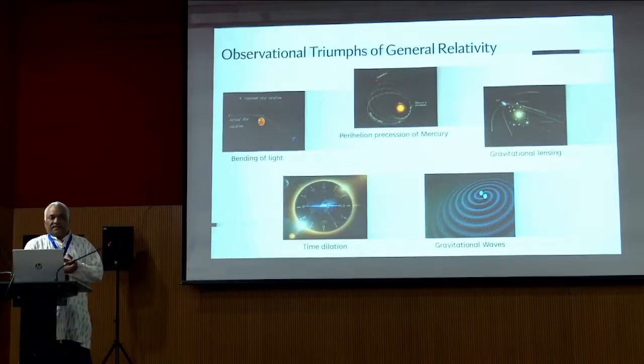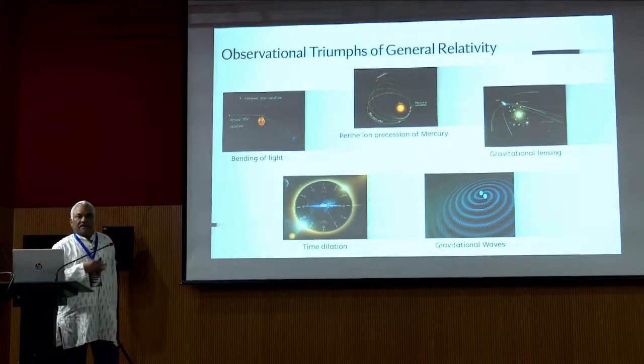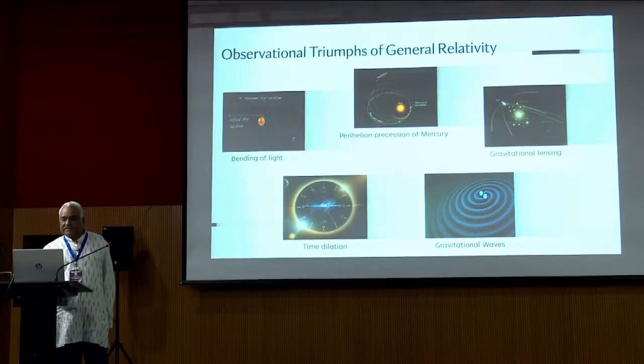Now these are the observational tests. The success of general relativity, which was already discussed in the last 2 days, includes the bending of light, the perihelion precession of Mercury, gravitational lensing, gravitational waves, and time dilation. All the talks in the last 2 days already discussed it because they are based upon GR.